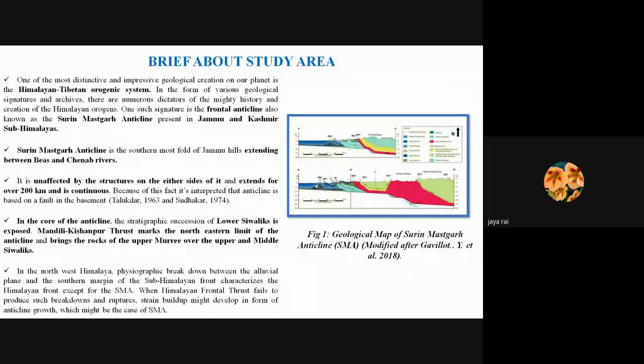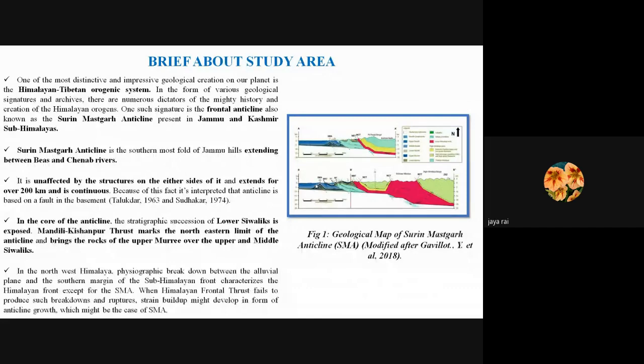The anticline is a tightly folded cuspate anticline with a fault running in its crestal part. The Jammu Kashmir Himalayas merge with the Indo-Gangetic plain in the south with a characteristic smooth fan-in-fan topography, and the SMA marks the frontal portion of this region, and hence it's termed the frontal anticline.